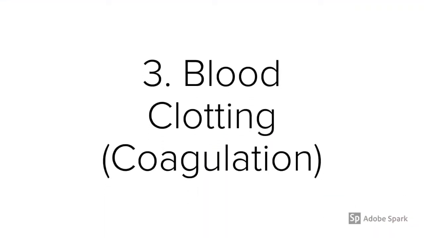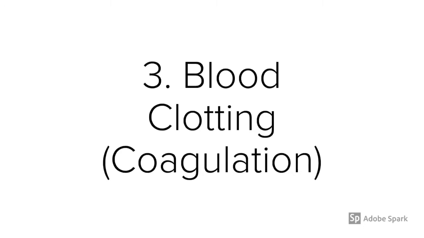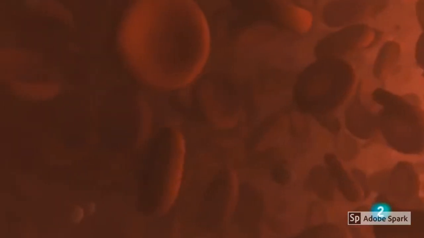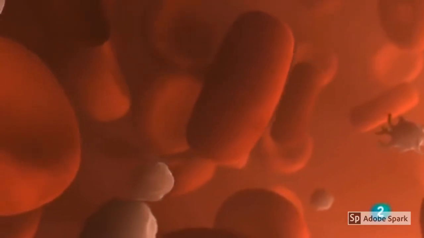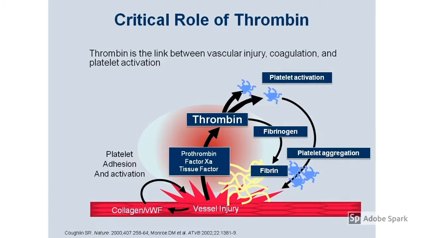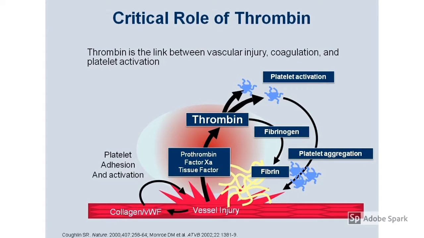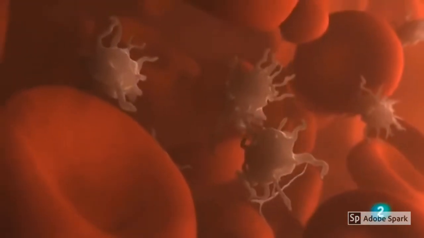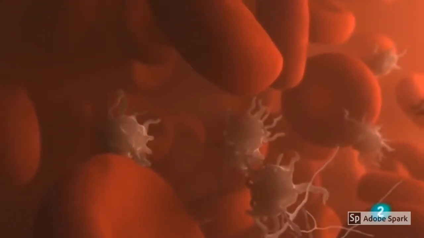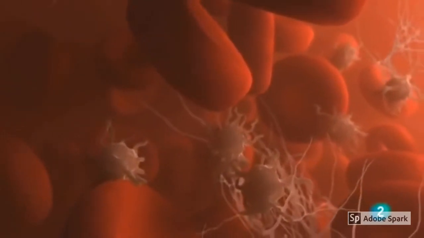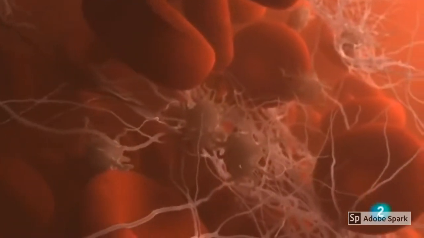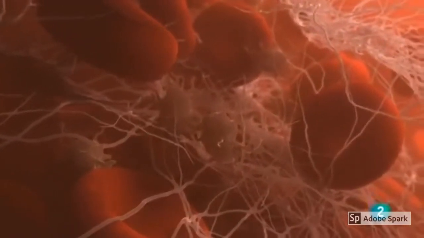And finally, number 3, blood clotting or coagulation. Normally, blood remains in its liquid form as long as it stays within its vessels. However, if it's drawn from the body via the injury site, then it thickens and forms a gel, which then forms a blood clot. This happens as the enzyme thrombin converts fibrinogen, a soluble protein found in blood, to fibrin. The fibrin, which is an insoluble protein, then creates a temporary web which traps red blood cells within its threads, causing coagulation or blood clotting.